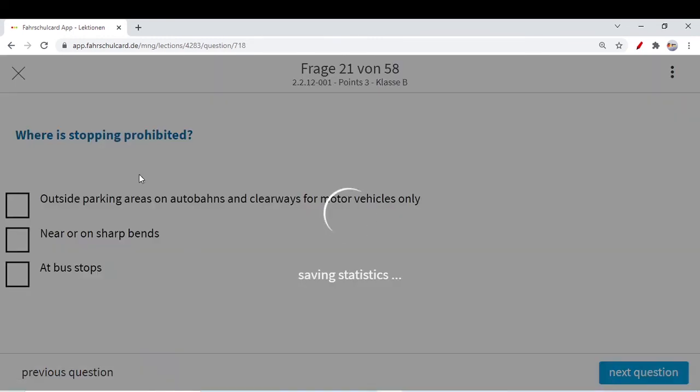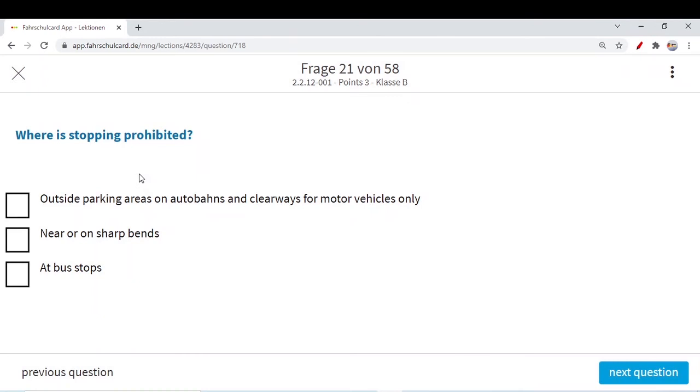Where is stopping prohibited? Where you cannot stop? Outside parking areas, on autobahns and clearways for motor vehicles only. This we know. You cannot stop outside parking areas on the autobahn and clearways, like motorways or Kraftstraße. There you cannot stop. There we have designated, dedicated parking areas. On the motorways and the clearways, we should only and only stop on the designated parking area.